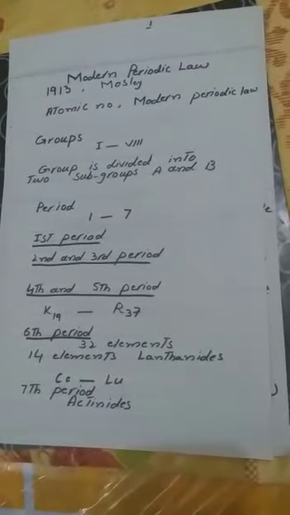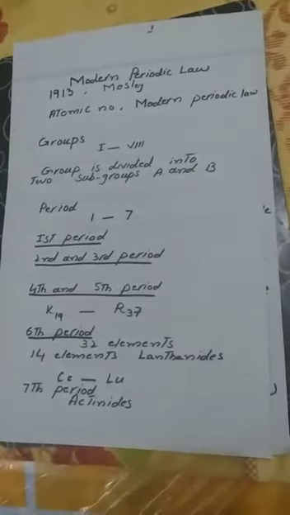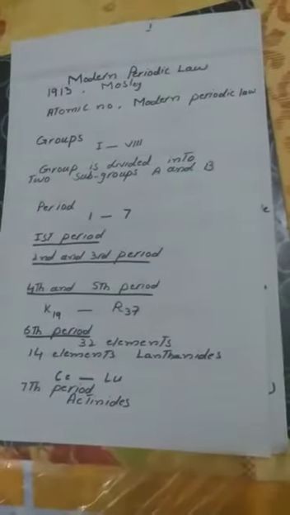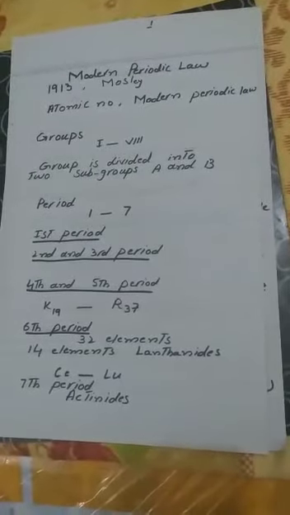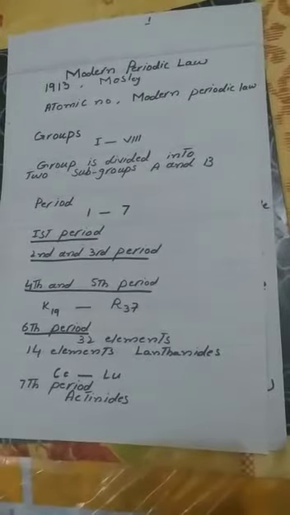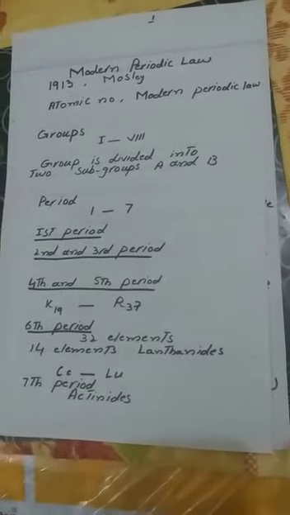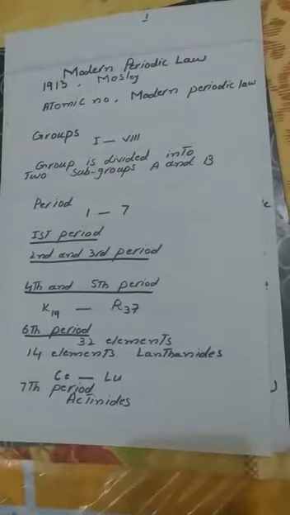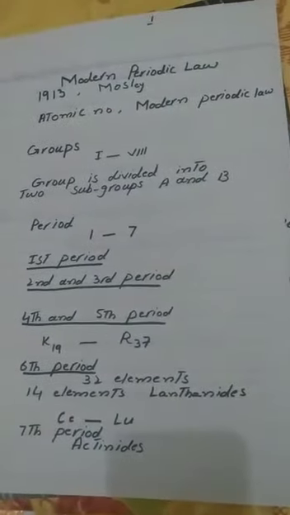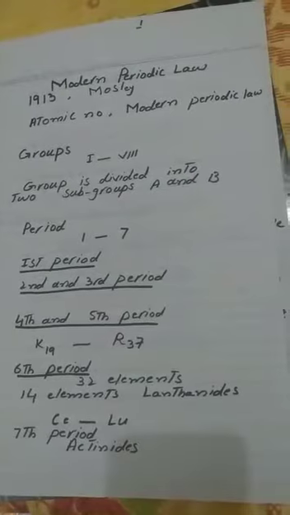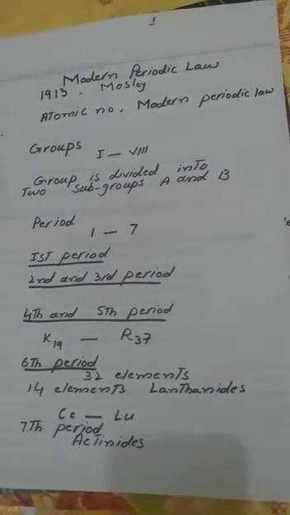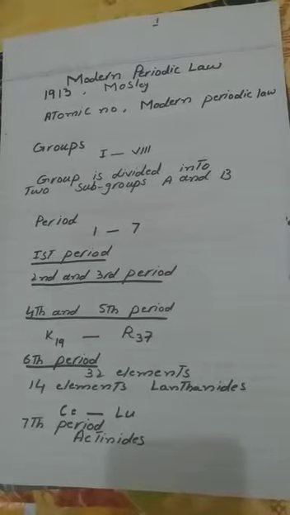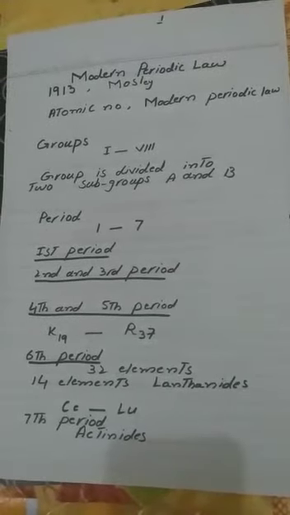After this, we come towards periods. According to this, horizontal rows are known as periods, and there are 7 periods in the periodic table. Now I will discuss with you, dear students, turn by turn. First period. The first period contains 2 elements. They are hydrogen and helium. This is the shortest period.